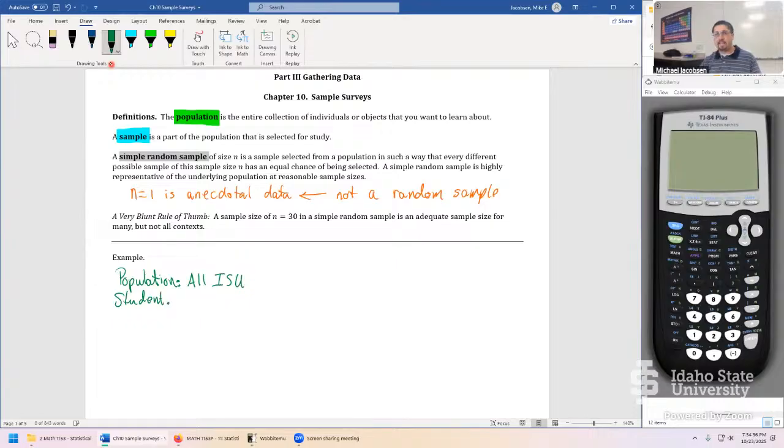And I don't have actual data of who's registered for fall 2025, but I think spring 2025, it was something along the lines of 11,000 students. So probably about that same amount. So that's our big population.